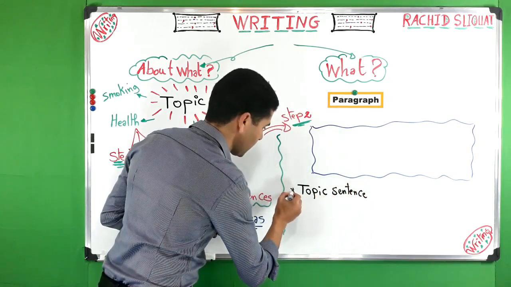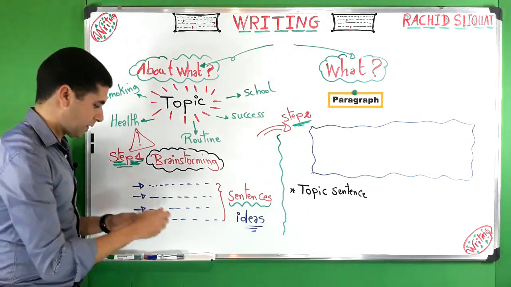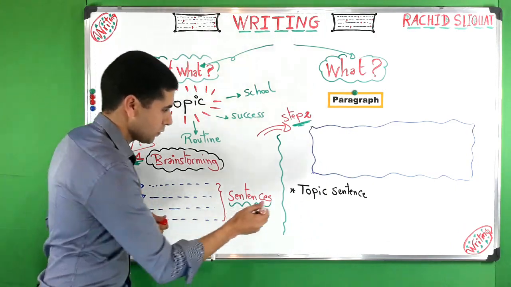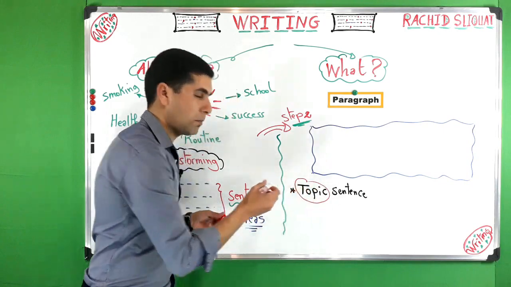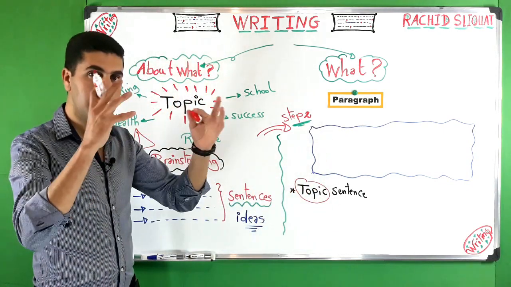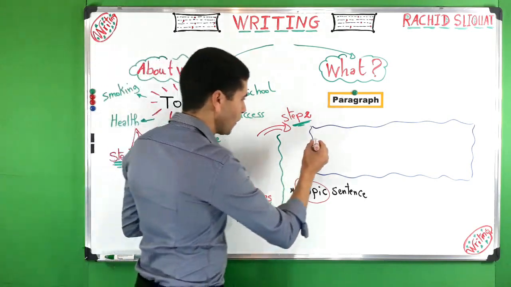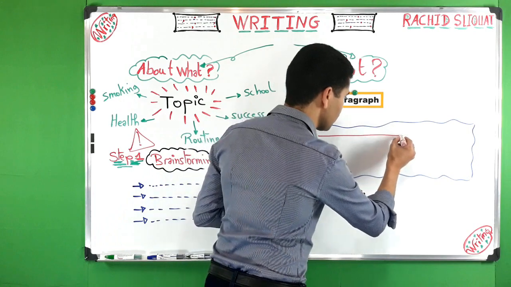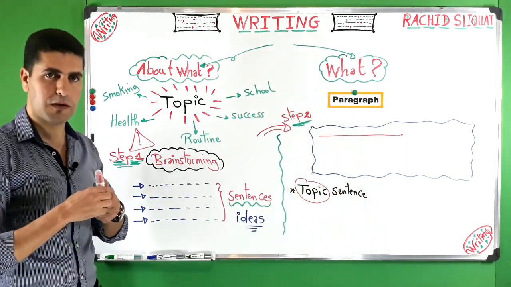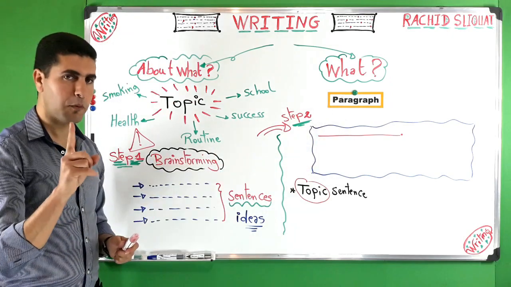Topic sentence, as you can see, is related to the topic. It is general. It is broad. And it is number 1. Topic sentence should not be very long. It should be short. This is number 1.